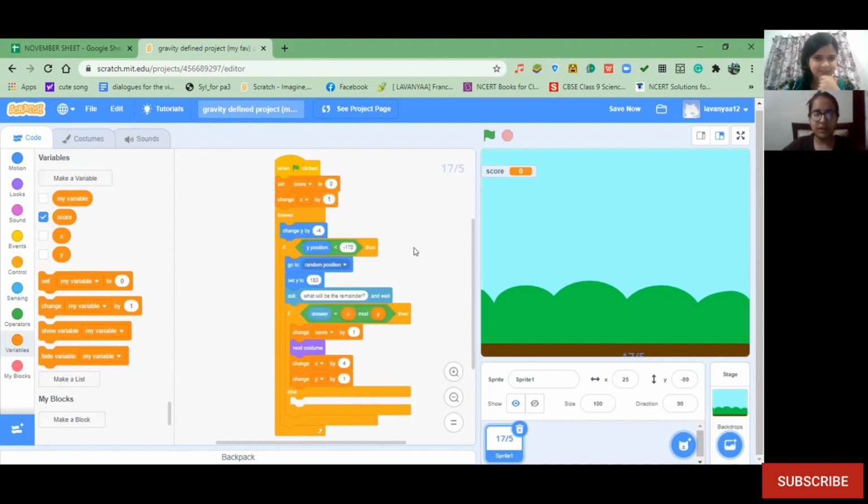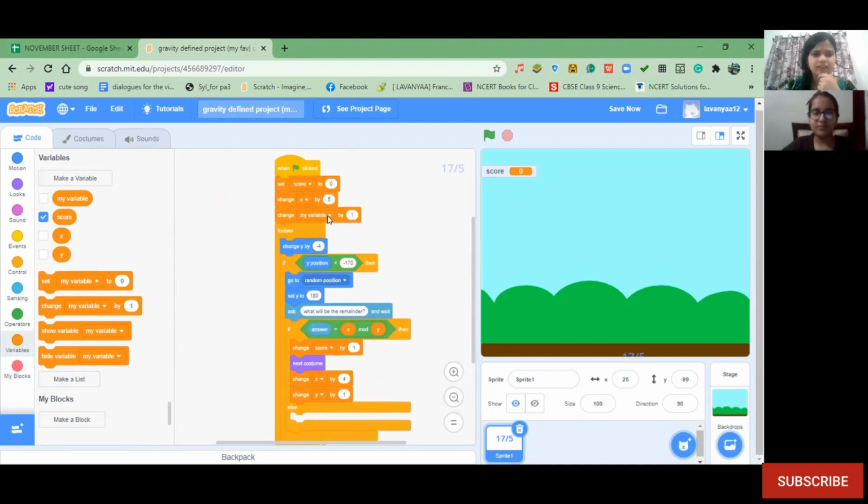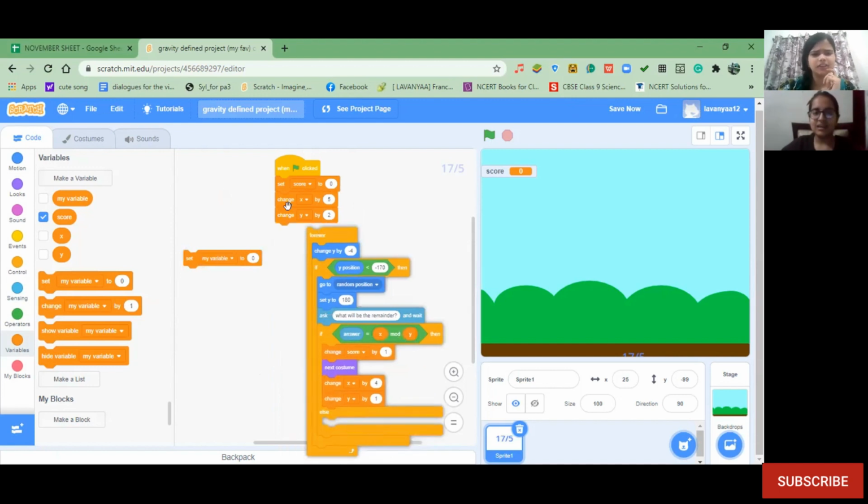Change x by 5 and change y by 2. So will we be using change or set? I mean, those will be the initial values, right? Yeah. I mean, if we give change, then what will be the initial value? So better to use set.